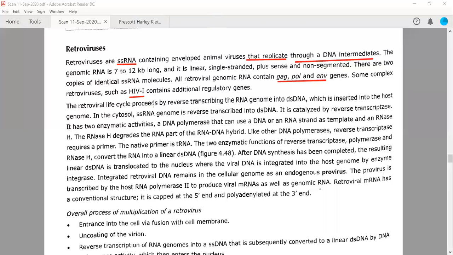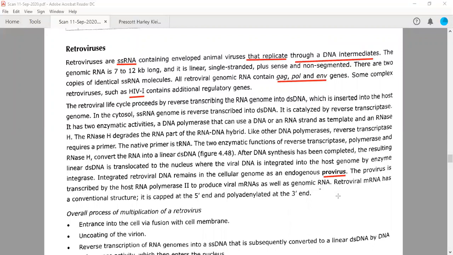Now the retroviral life cycle proceeds by reverse transcribing the RNA genome into double-stranded DNA. We have discussed this already, and one important feature is provirus. You need to remember what is provirus. This is very similar to the prophage. We have discussed prophage in case of bacteria or bacteriophages. In case of animal viruses, this is known as provirus.